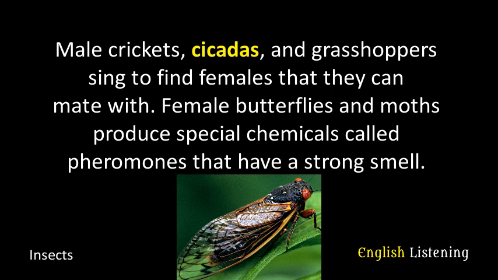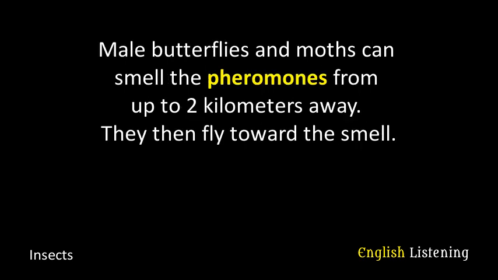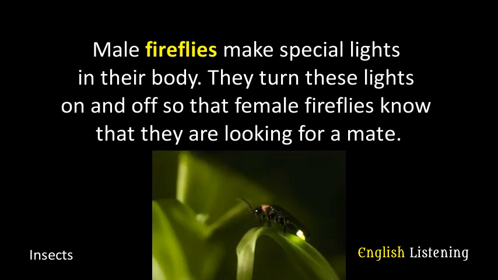Female butterflies and moths produce special chemicals called pheromones that have a strong smell. Male butterflies and moths can smell the pheromones from up to 2 kilometers away. They then fly toward the smell. Discover! Male fireflies make special lights in their body. They turn these lights on and off so that female fireflies know that they are looking for a mate.